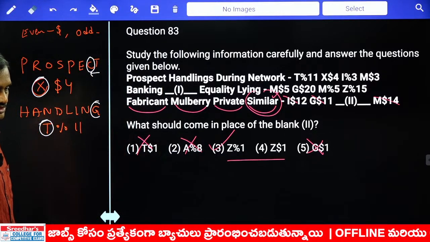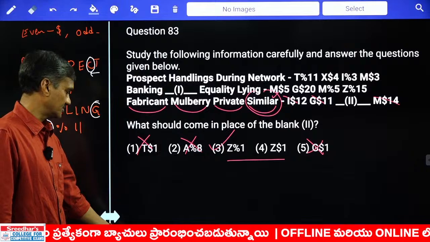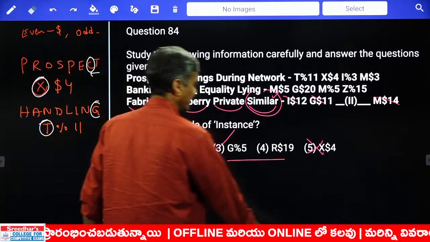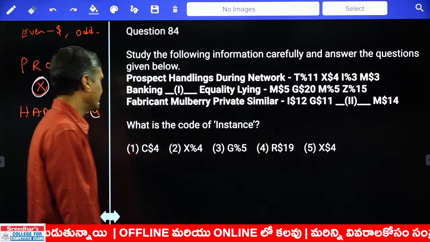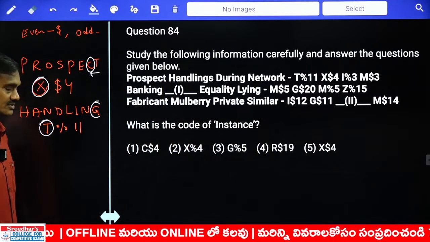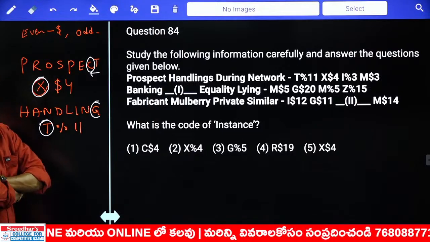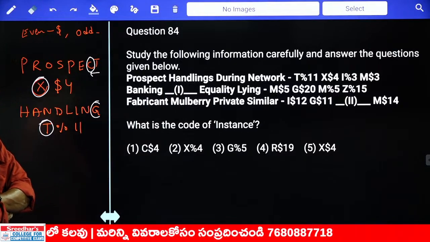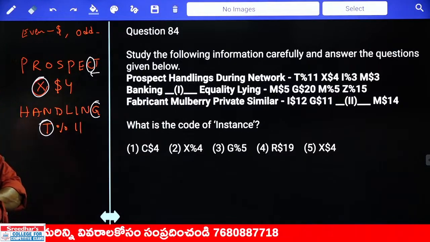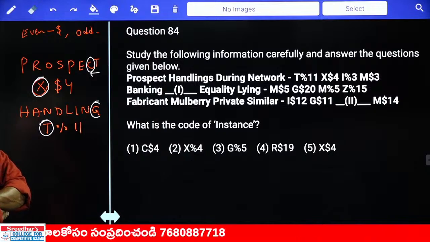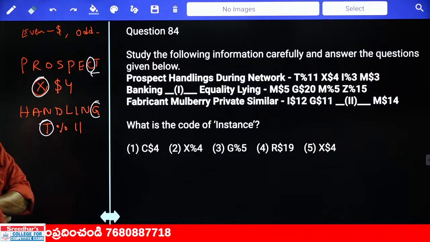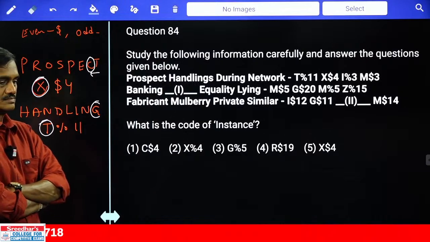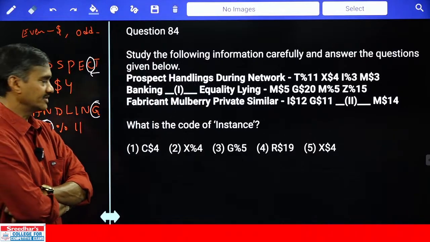Yes, Manohar, good. Z percentage 1, choice 3. The next question please. What is the code to the word instance? Yes, find out this one. What is the code to the word instance? Anyone please? The code given to the word instance.